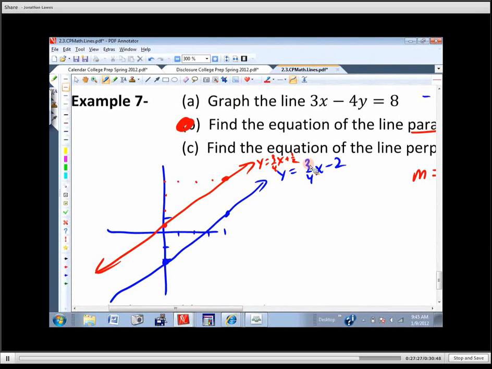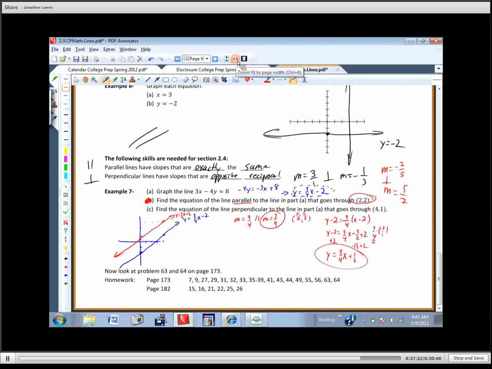Their slope is 3/4, and now we want one that's perpendicular. What would be perpendicular to 3/4? Negative 4/3. Okay, so there's our slope, and our point is 4, 1. 4, 1, right? So there's our x1 and our y1. So I'm going to plug in: y minus 1 equals negative 4/3, x minus 4. And then we'll just distribute through.